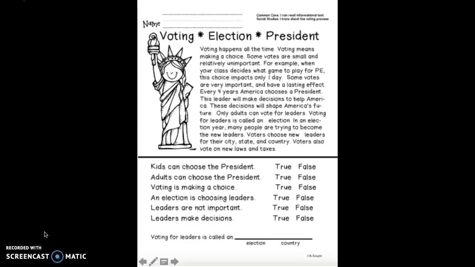For this activity, we're going to be learning about elections and what happens during an election. So listen along as I read this article, and then we're going to answer some true-false questions down at the bottom. Here we go. Voting happens all the time.